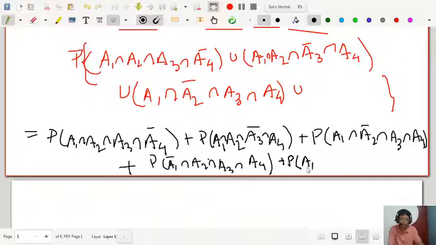So these are mutually exclusive, that is why you have only the general addition; all other terms are 0, impossible.